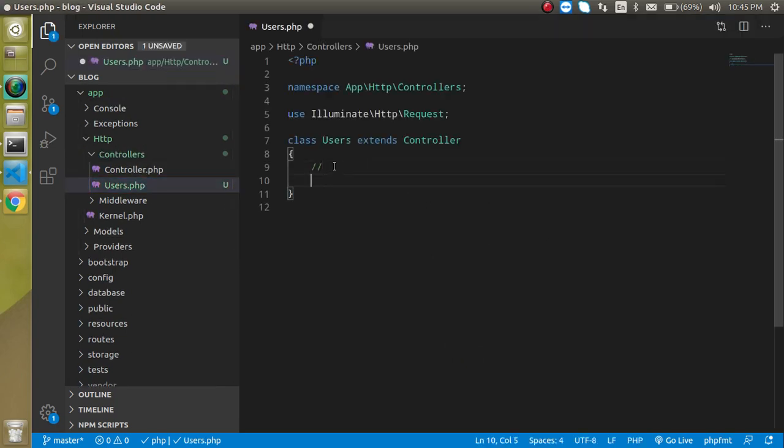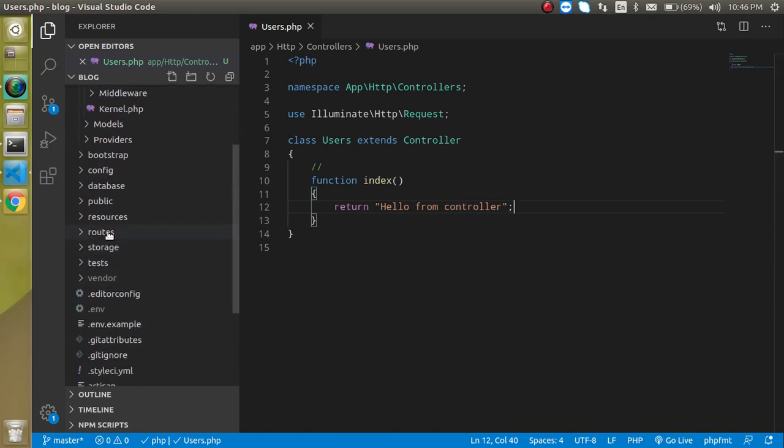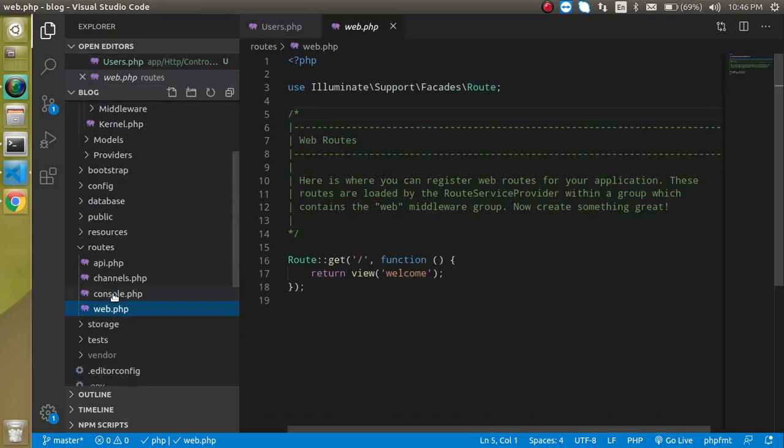So we can make a function inside it. Just write here index and put some text or whatever you want, like hello from controller, right? So to call it we have to go inside routes and web.php, right?